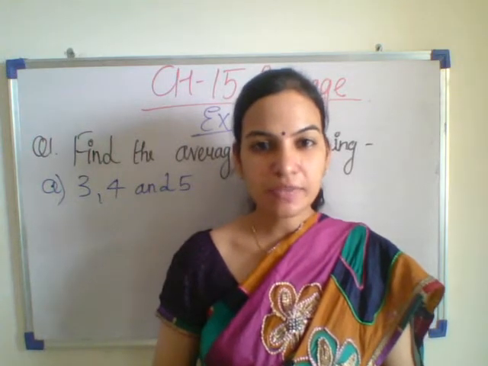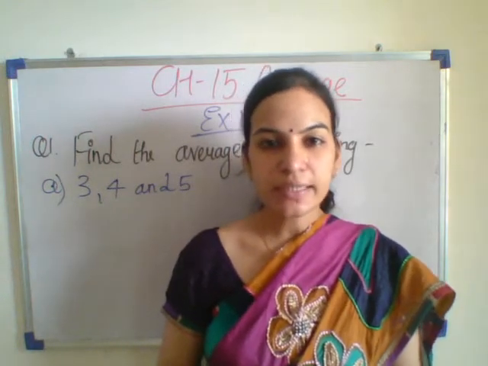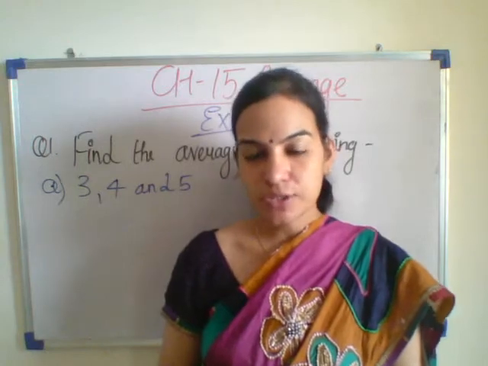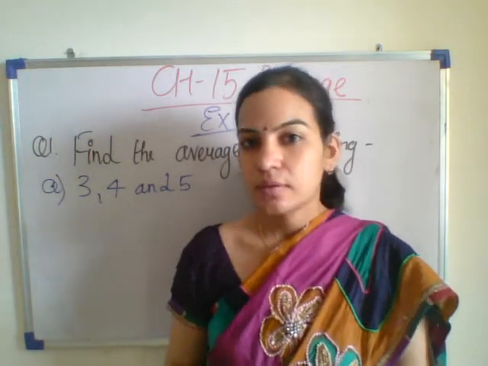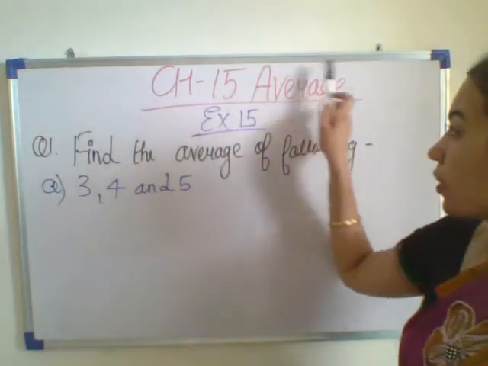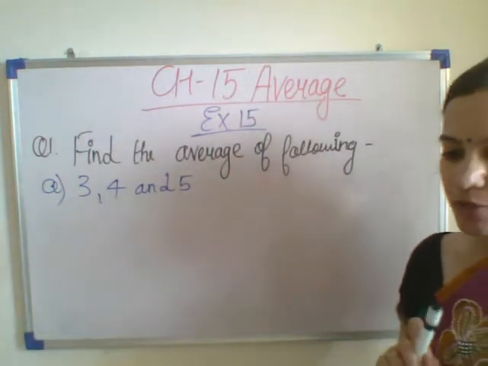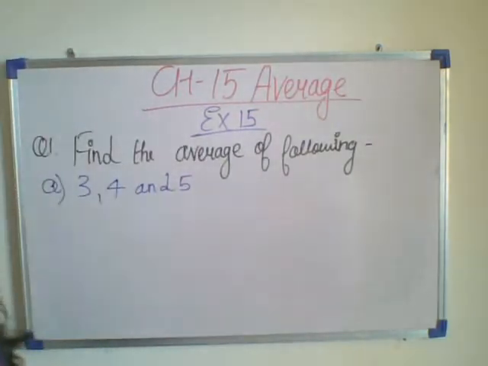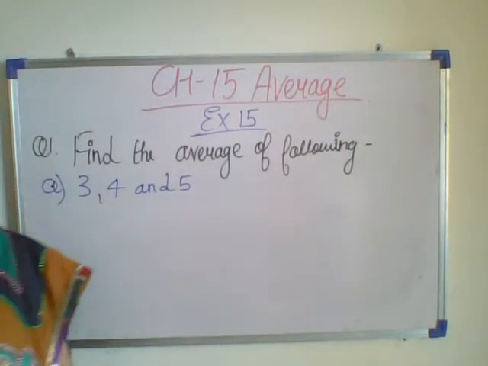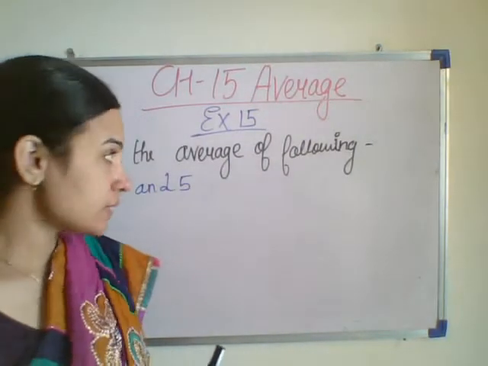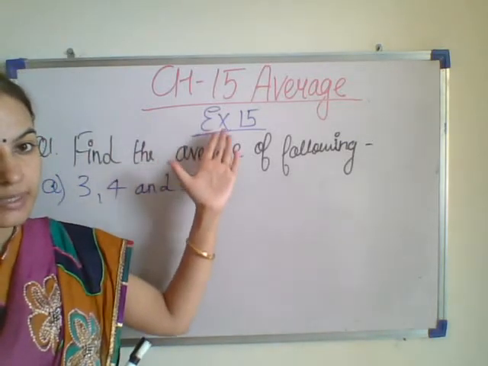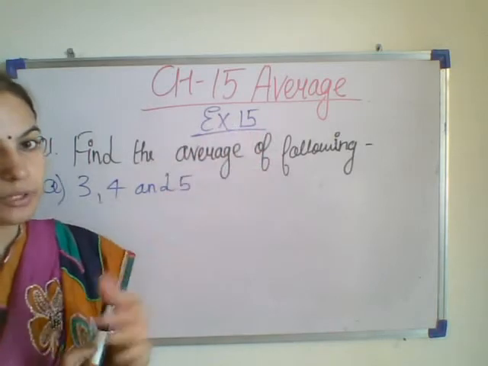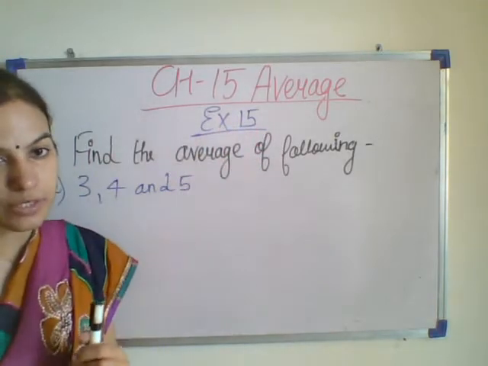In today's class, we'll be starting a new chapter, chapter number 15, Average. This is the last chapter of your half-yearly course. So first of all, what is average? Average is the sum of the numbers divided by the number of addends. So in today's class, we'll be doing Exercise 15. In this, we'll be doing the questions based on average.